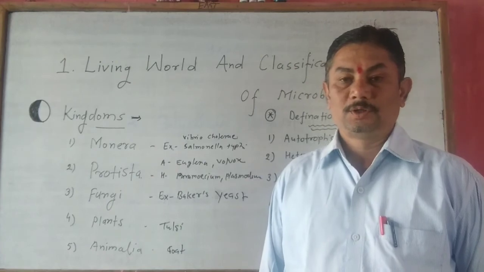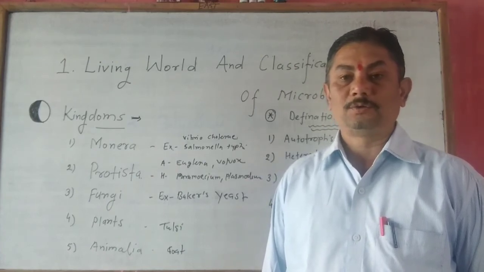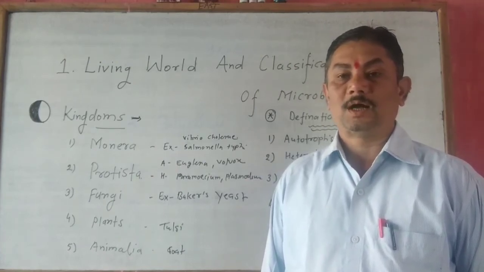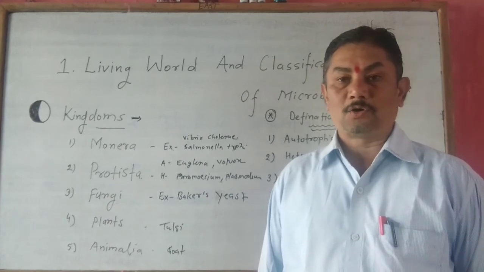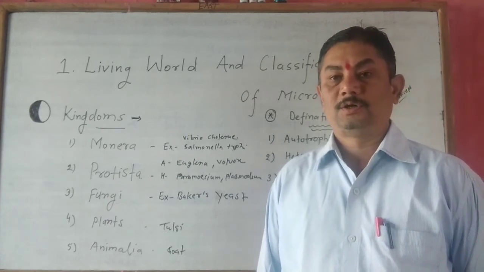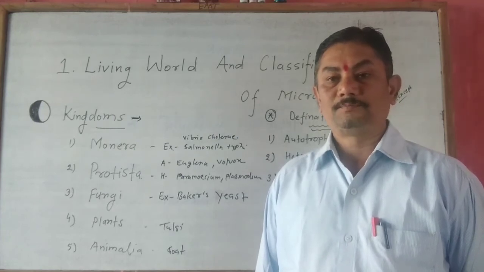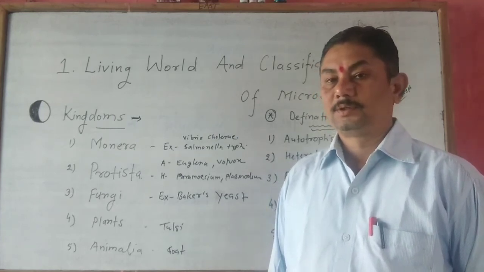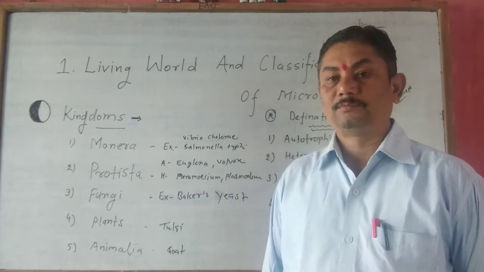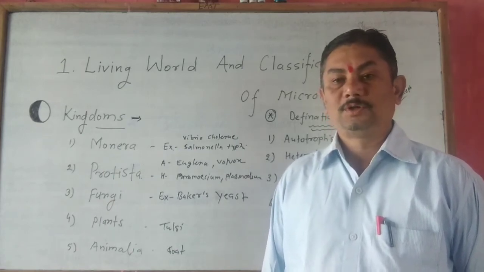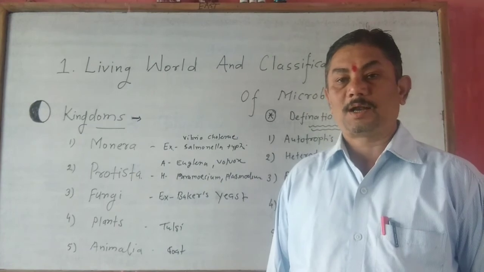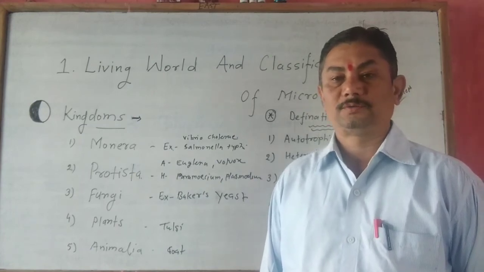Number 2, the organisms belonging to fungus kingdom are heterotrophic. Number 3, the organisms belonging to this kingdom are eukaryotes.